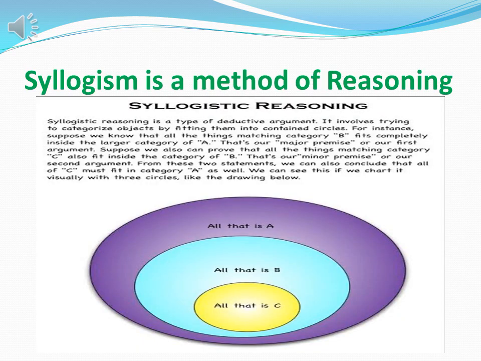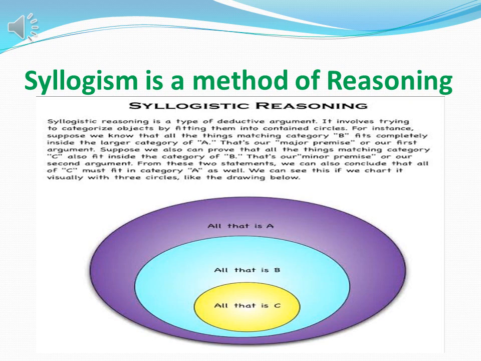As we have mentioned in the previous slide, syllogism is a method of reasoning. So syllogistic reasoning is a type of deductive argument. It involves trying to categorize objects by fitting them into contained circles.